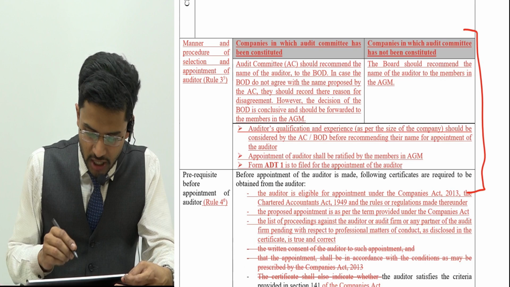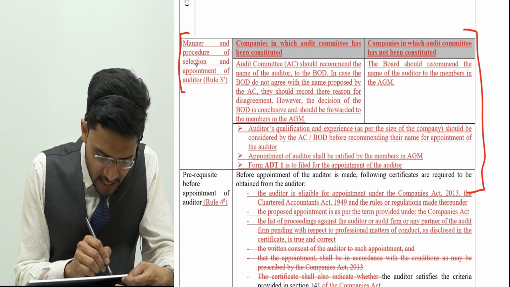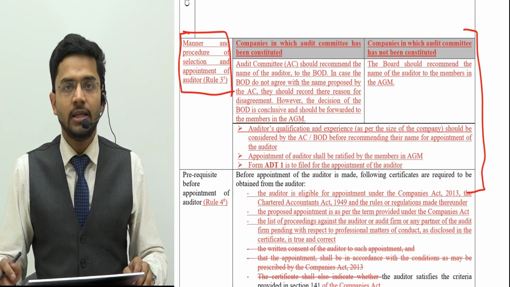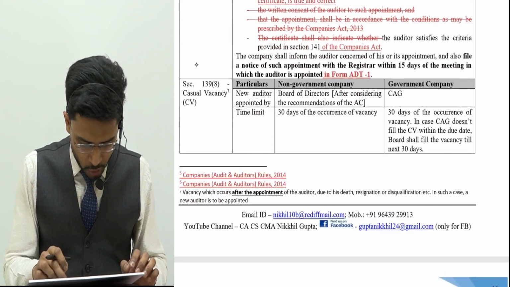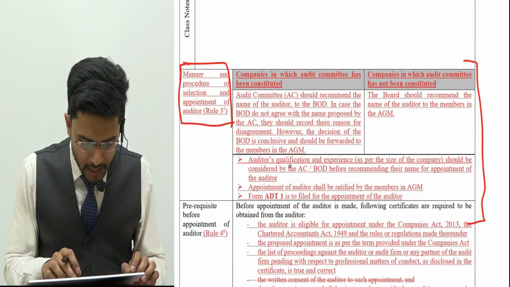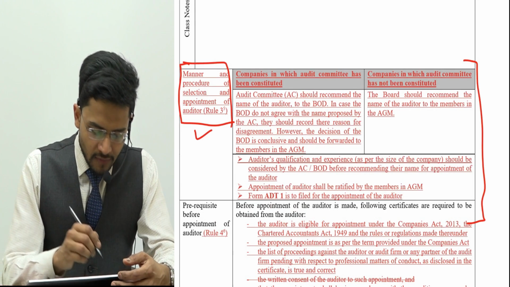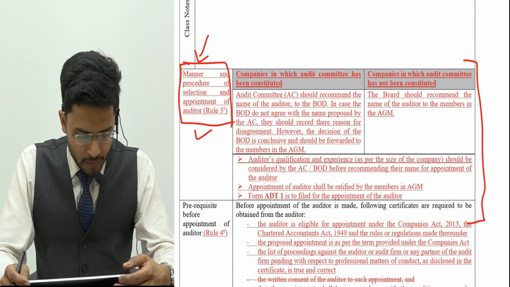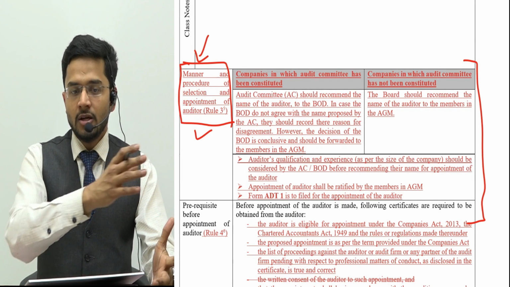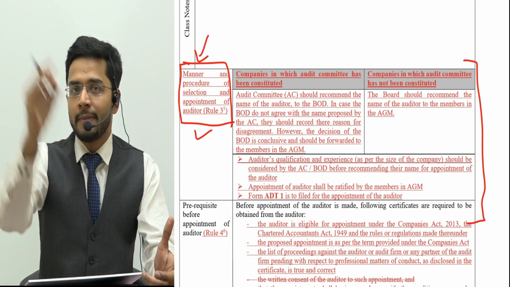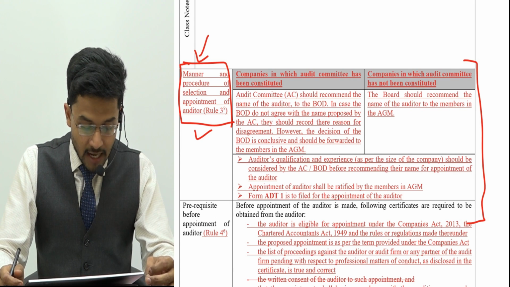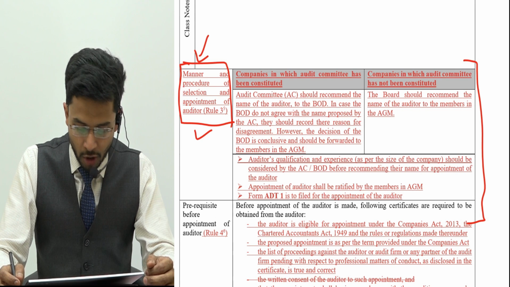Guys, the first change is the manner and procedure of selection and appointment of auditor. This is Rule 3 of, if you can see the footnote number 5, the Companies (Audit and Auditors) Rules, 2014. So this provision tells you the manner in which the auditor is to be appointed, and how the auditor is to be selected out of a choice of say 2, 3, 4 auditors. Who is going to choose the best one, who is going to choose the auditor for the company, the manner of selection and procedure of appointment of the auditor.